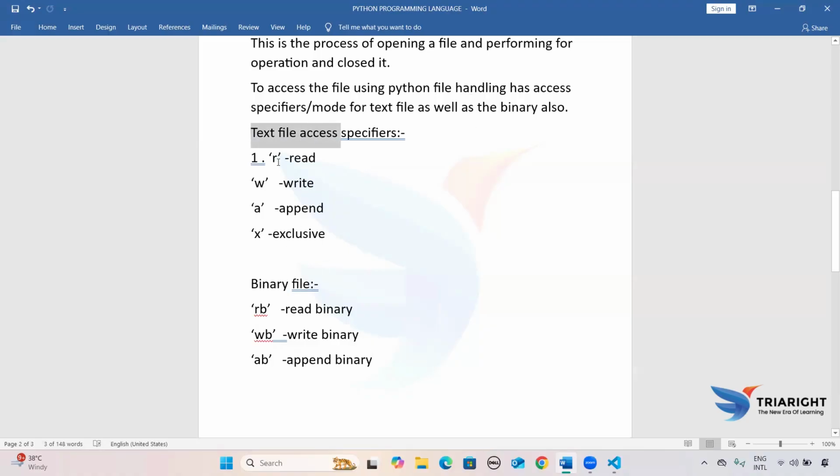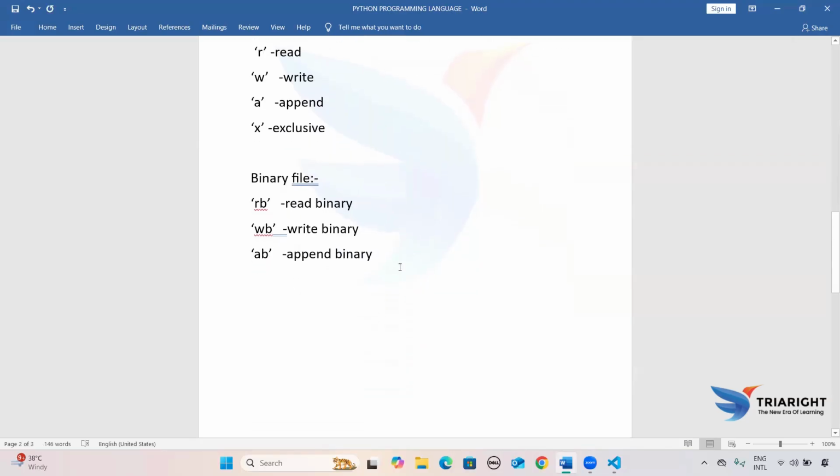Then after getting a file, how to use this one? To access a file in Python, we need to use a built-in function called the open method. So to access a file in Python, give one built-in method, which is the open method.